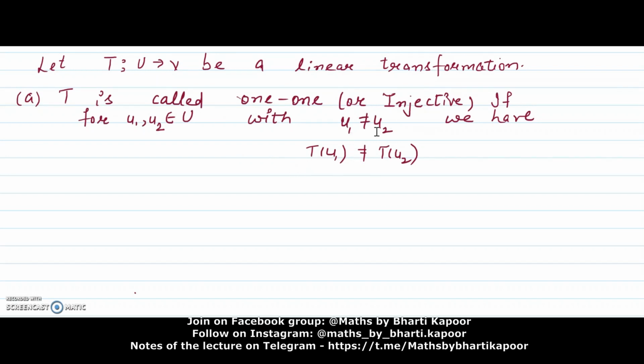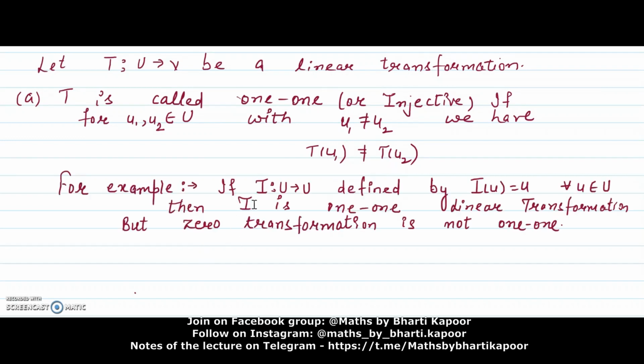That means if U1 is not equal to U2, then T image of U1 cannot be equal to T image of U2. For example, I from U to U defined by I of U is equal to U for all U belonging to U is a 1-1 linear transformation, but the 0 transformation is not 1-1. We can see this with the help of a Venn diagram.